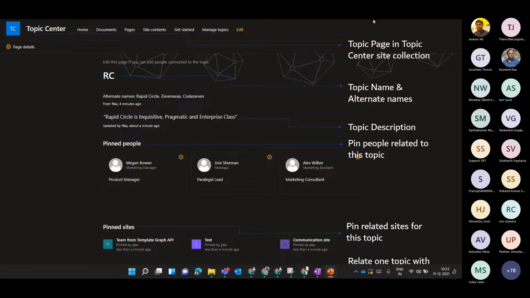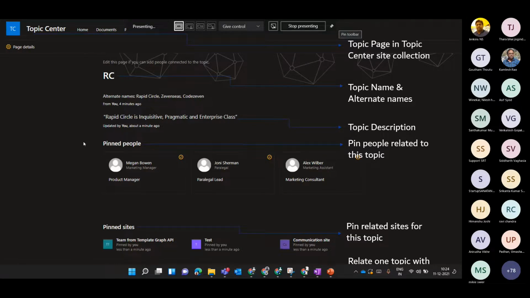This page resides in the topic center site. This is the topic name, and you can definitely give alternate names. You can give a description about what exactly this project or organization does. You can add important members or people related to this project or term. It can be of any sense, maybe a group of work, or a group of POC people who work on building solutions.